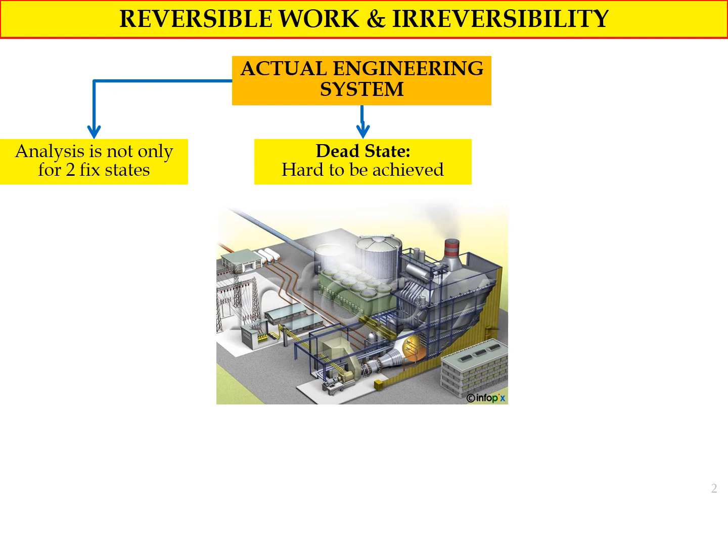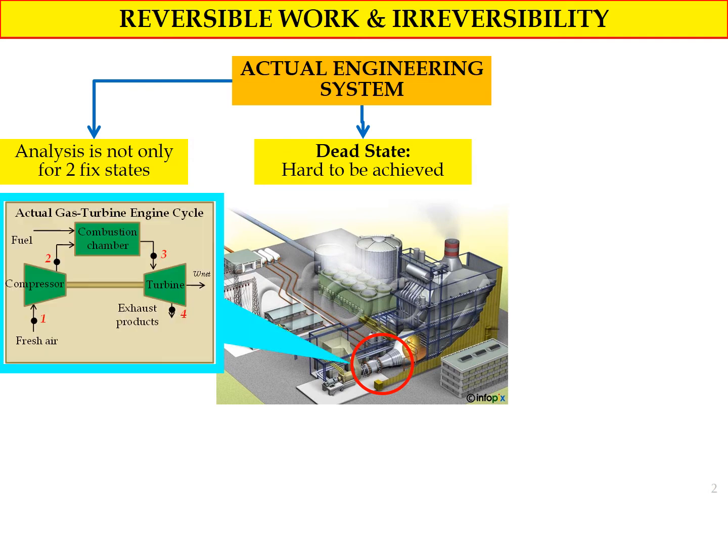However, in an actual engineering system, for example a gas turbine engine, this schematic diagram shows the actual gas turbine engine, where we have a compressor, chamber, and turbine. In this schematic diagram, at least we need to analyze 4 different states: state number 1, state number 2, state number 3, and also state number 4. So the analysis will be slightly difficult when involving the actual engineering system.